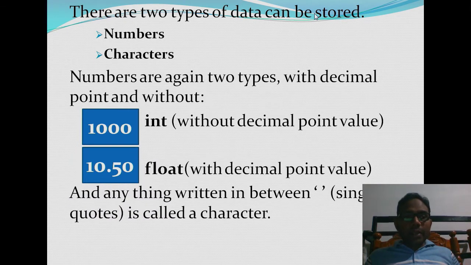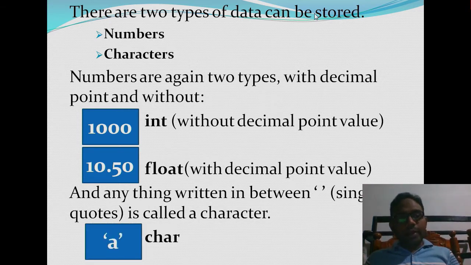Then the rest: anything written in between single quotes is called a character. You may write 0 in single quotes, it is called a character. Alphabet A in single quotes is called a character. It may be capital A, small a, a dollar symbol, an underscore symbol, any special symbol. Whatever is written inside single quotes is called a character, only one. For example, writing A in a box is called a character there.